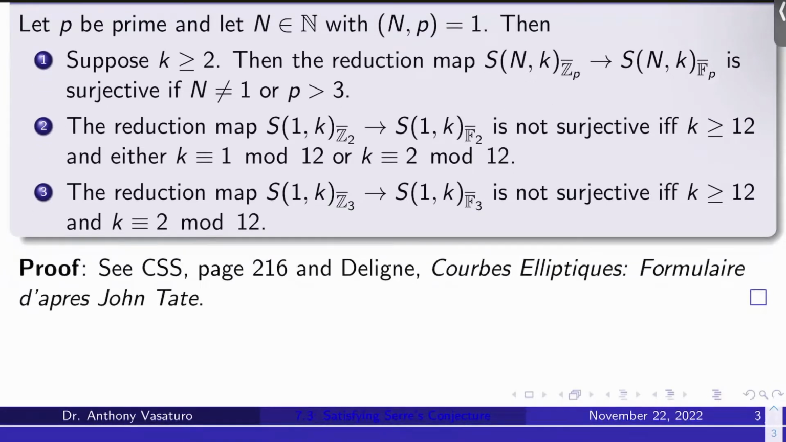How about when N is 1 and p is 3? Well, the reduction map S_{1,k} over Z bar sub 3 to S_{1,k} over F bar sub 3 is not surjective if and only if we get a similar condition: k is at least 12 and k is 2 mod 12. So even it's more restricted. Okay. So for a proof of this, you can see Cornell, Silverman, Stevens, page 216 in chapter 7, and then Deligne has a write-up of this as well.